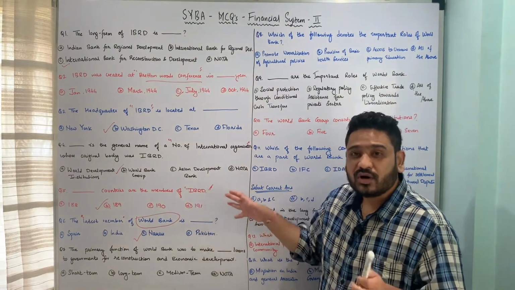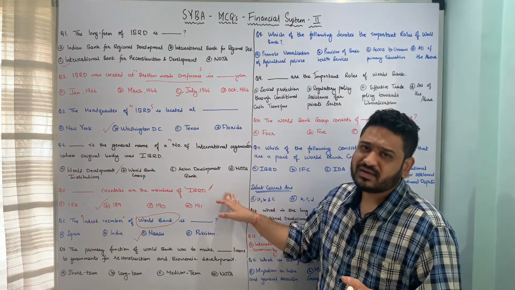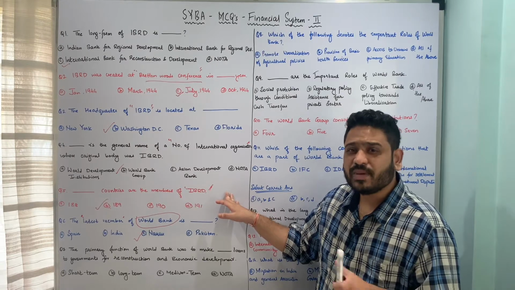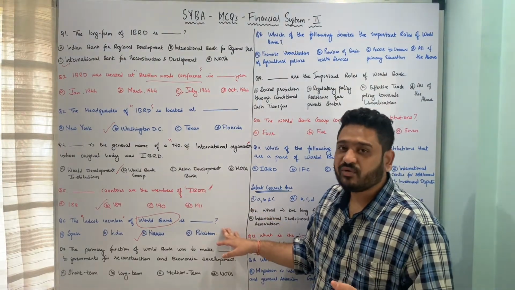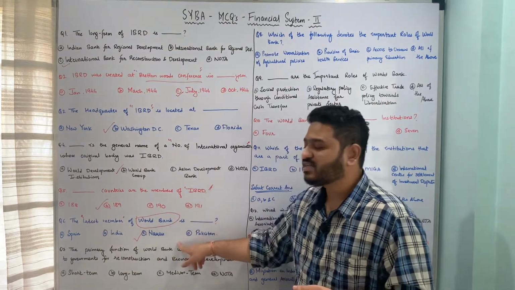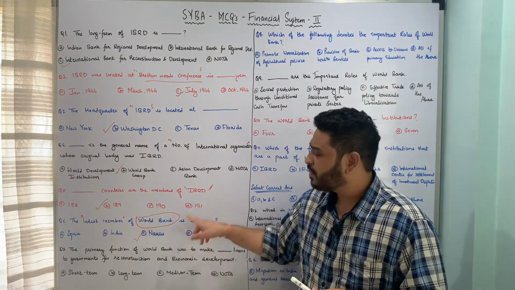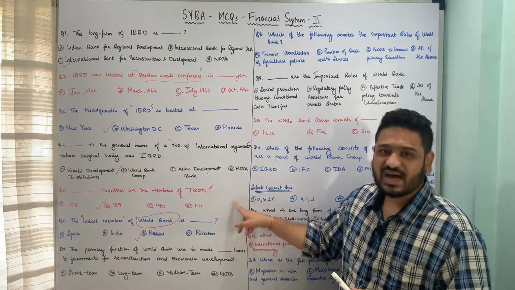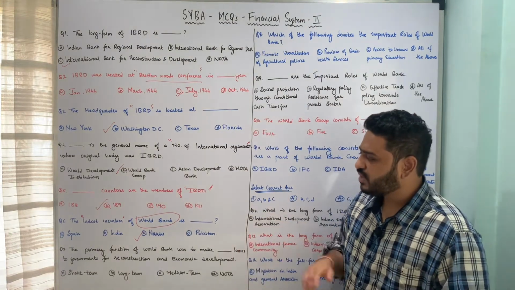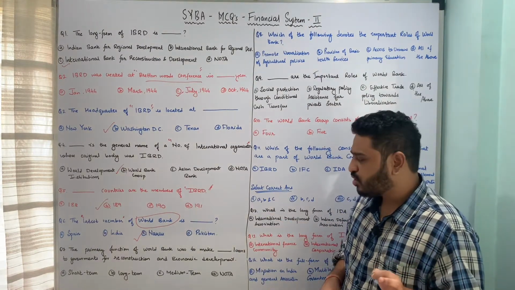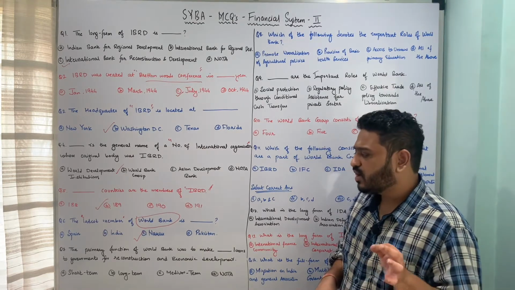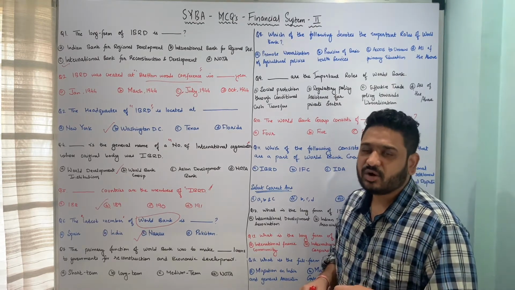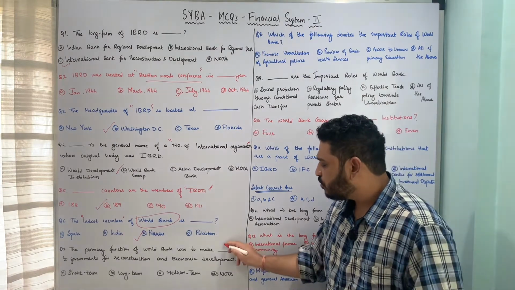What is the total number of countries who are members of IBRD, and who became the latest member of World Bank? Both these questions address the same topic. I hope the questions are clear. Let us now move to the next one. The primary function of World Bank was to make dash loans to governments for reconstruction and economic development. What kind of loans?